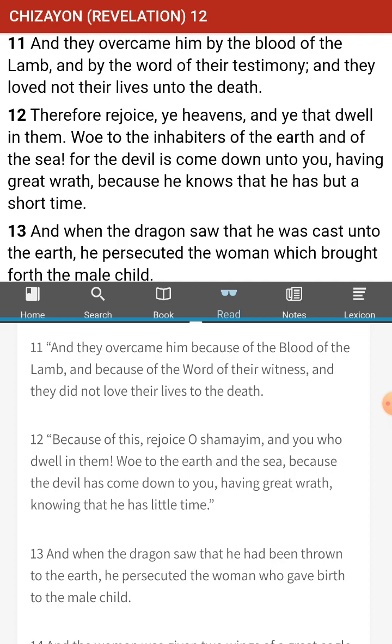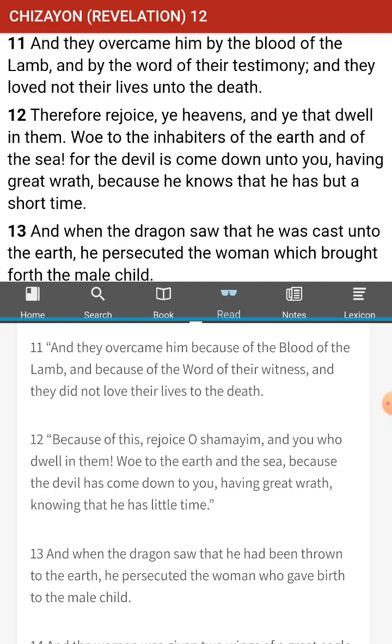Okay, verse 11: And they overcame him because of the blood of the Lamb and because of the word of their witness, and they did not love their lives to the death. So these people overcame because of the blood of the Lamb. Is this in the future? That has to be the future.